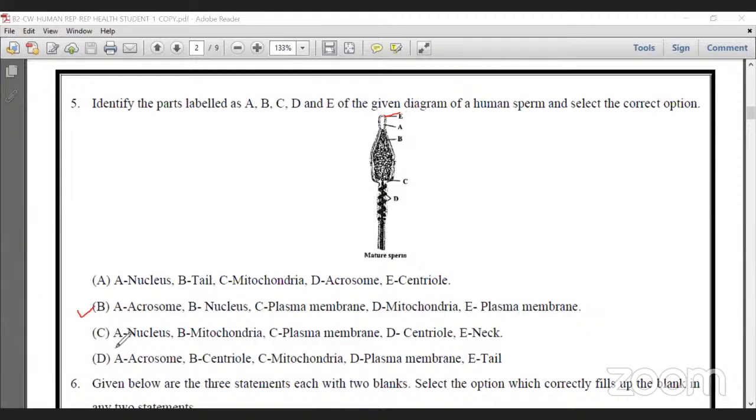So for this question, B is correct. But in C, A nucleus is correct, but B is not mitochondria. In D, acrosome is wrong. That's why option B is correct for this question. Clear? Next.